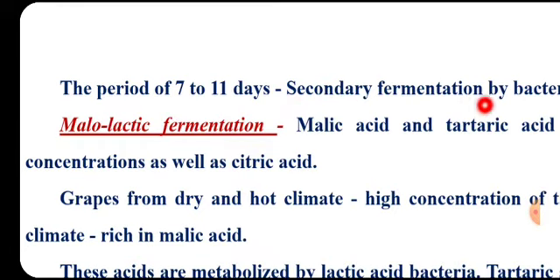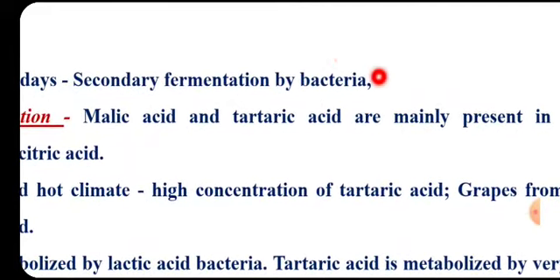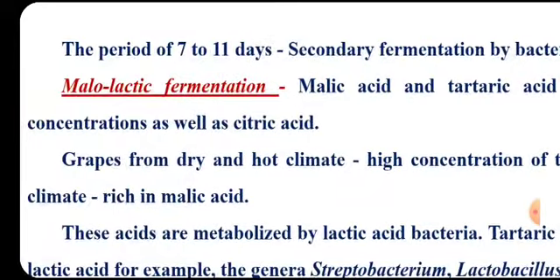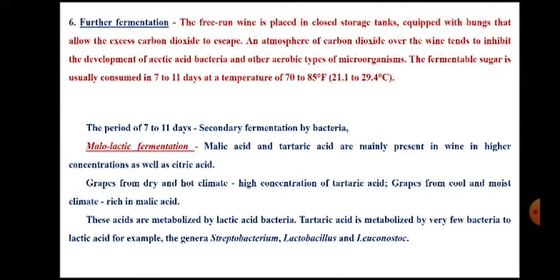So primary fermentation is by yeast, that is ethanol fermentation, and secondary fermentation is by other bacteria which are already present in the other tanks in which the broth is transferred. It is malolactic fermentation.